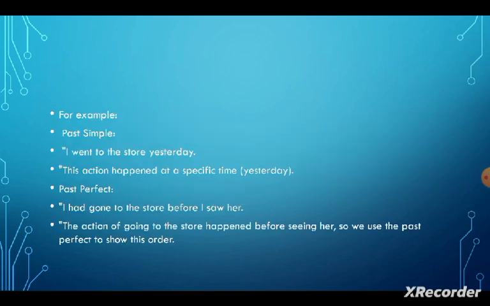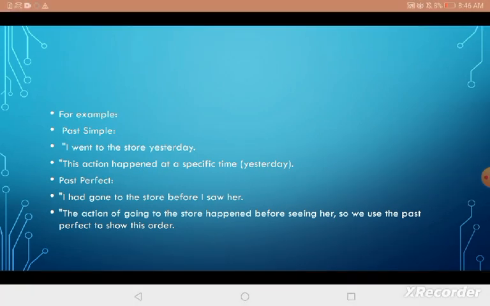For example, first of all, we will consider simple past. I went to the store yesterday. This action happened at a specific time yesterday. The past perfect: I had gone to the store before I saw her. This action of going to the store happened before seeing her. So we use the past perfect to show this order.